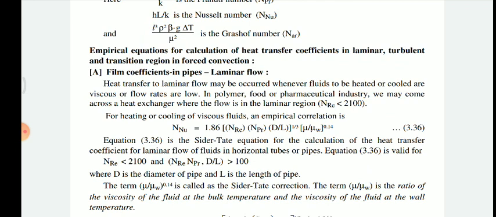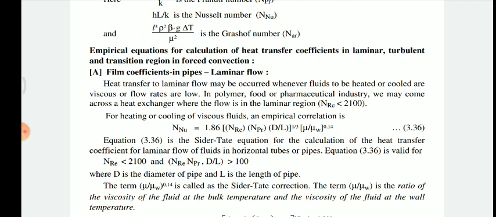These are the empirical equations that can be used to calculate the heat transfer coefficient in the laminar, turbulent and transition regions. Based upon forced convection, first is the film coefficient for pipelines, where the flow should be kept as laminar flow.